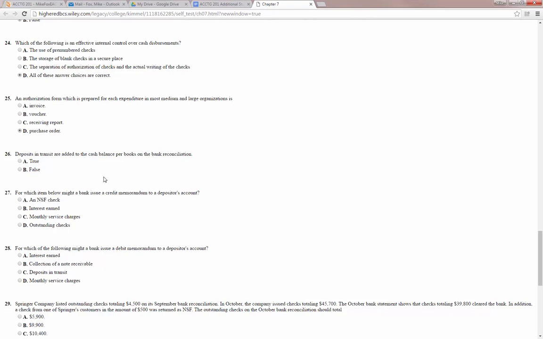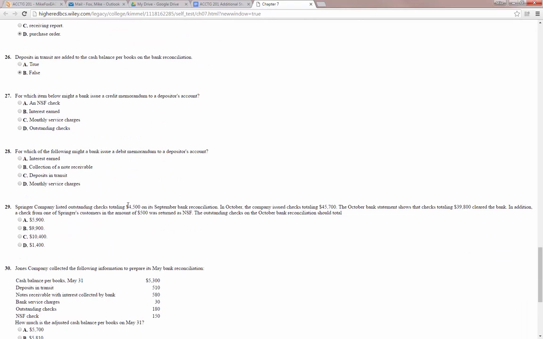26, deposits in transit are added to the cash balance per books on the bank reconciliation. So a deposit in transit is something that we have already recorded in our books. And then when we get our bank statement, we realize the deposit has not been included in the bank account yet. So we would add that to the cash balance per the bank statement. So this is false.